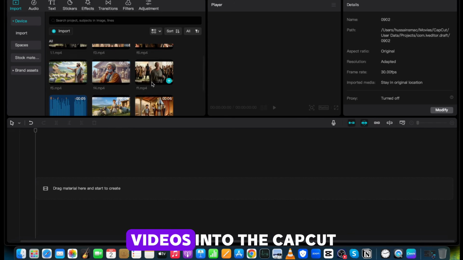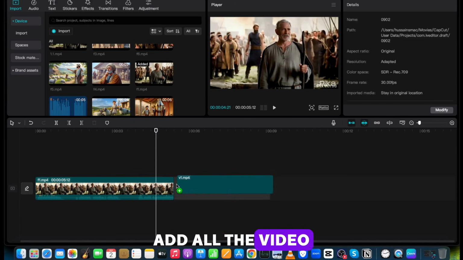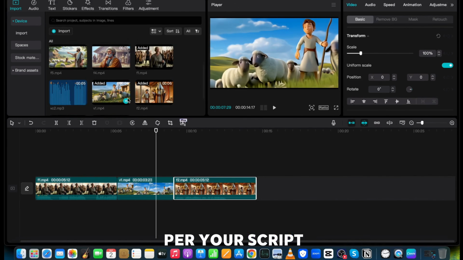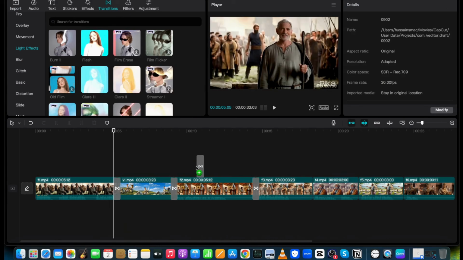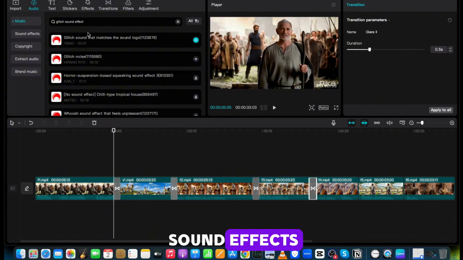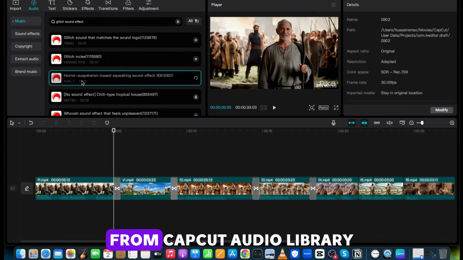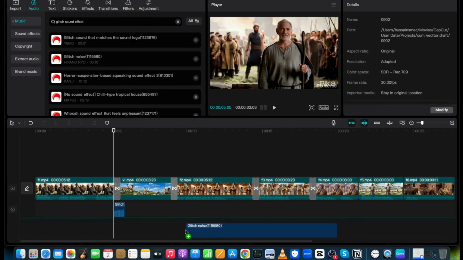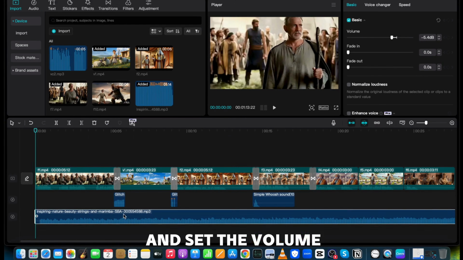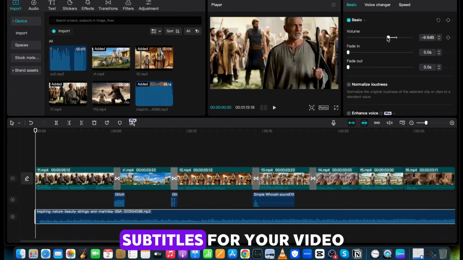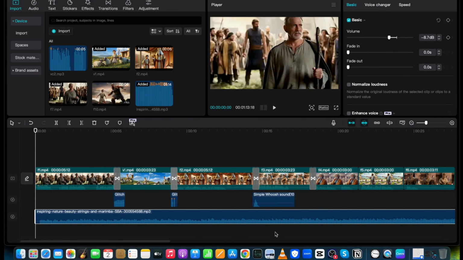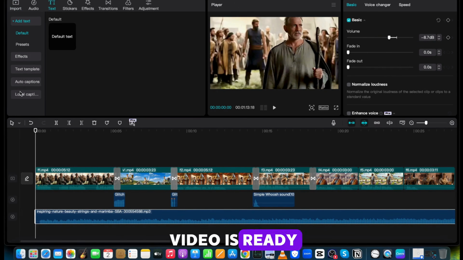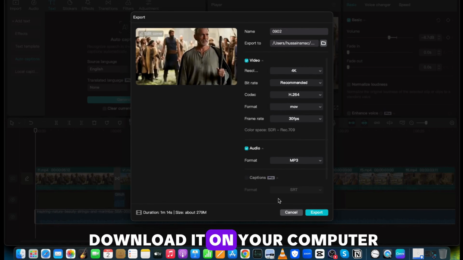Now upload all the videos into the CapCut. Add all the video into timelines and arrange it as per your script. Also add different transitions to look cool. You can also add sound effects, such as glitch or whoosh, from CapCut Audio Library. Then add background music and set the volume. You can also generate subtitles for your video in CapCut. And that's it, your video is ready. Click on export and download it on your computer.